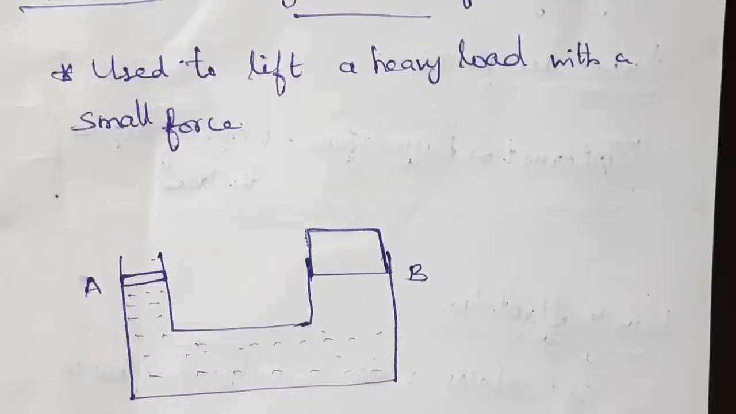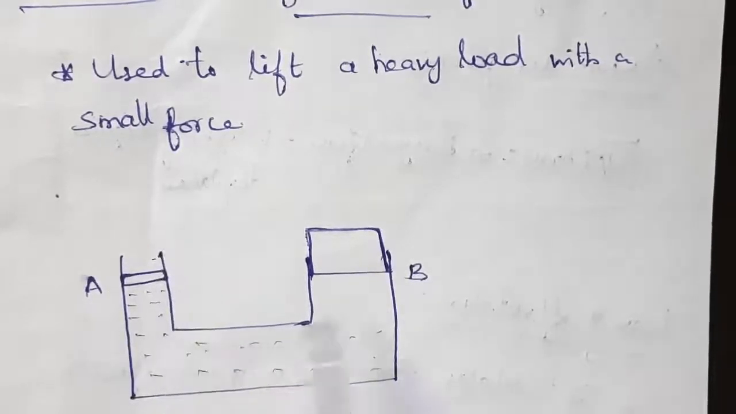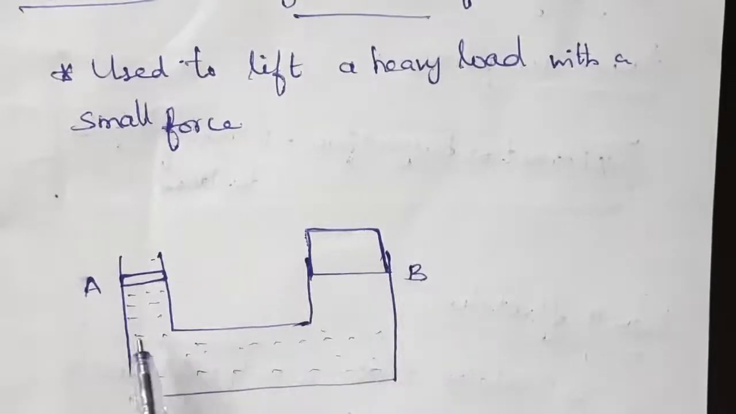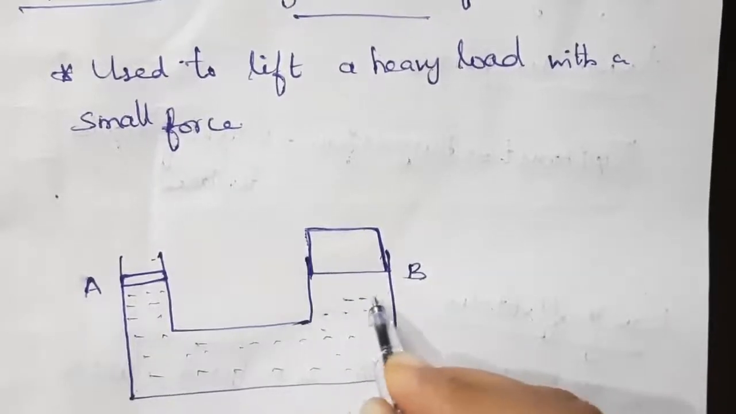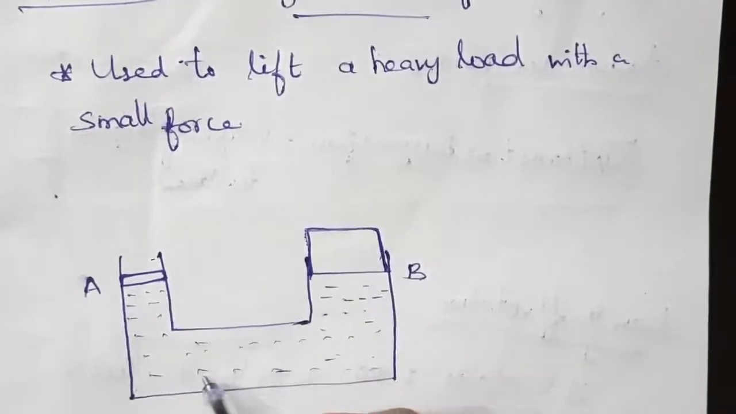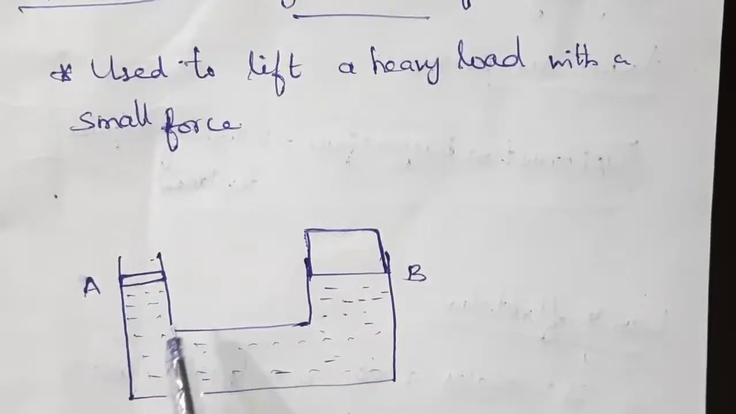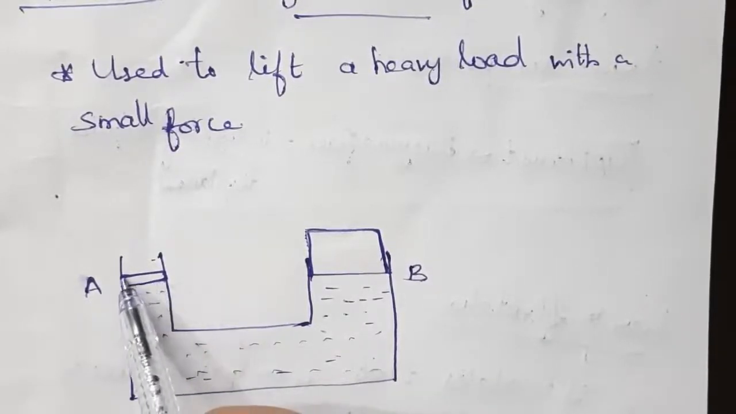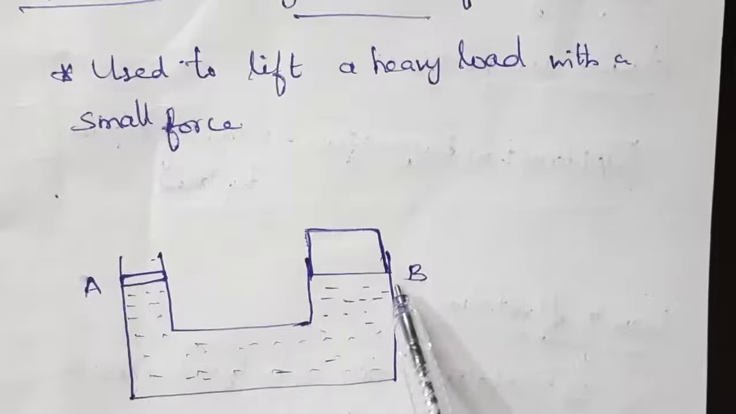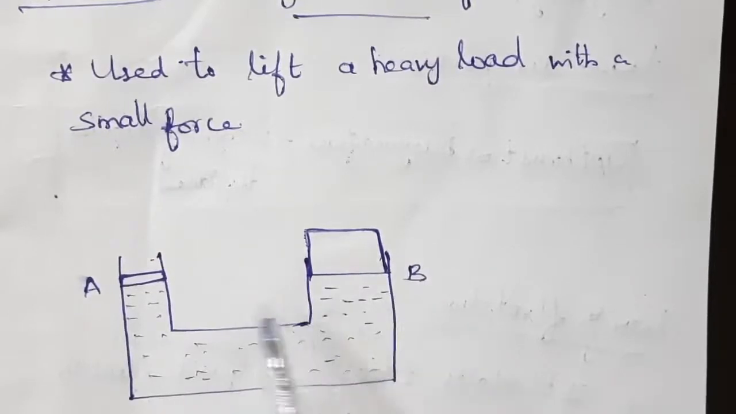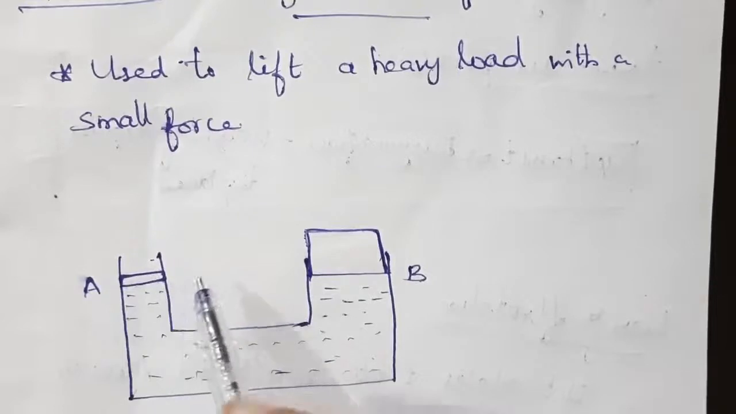This hydraulic lift consists of two cylindrical pipes. This is pipe A and this is pipe B. Both are connected by means of a horizontal pipe, and this is filled with liquid. Two frictionless pistons are fitted, one in pipe A and another in pipe B, which are used to apply the pressure.